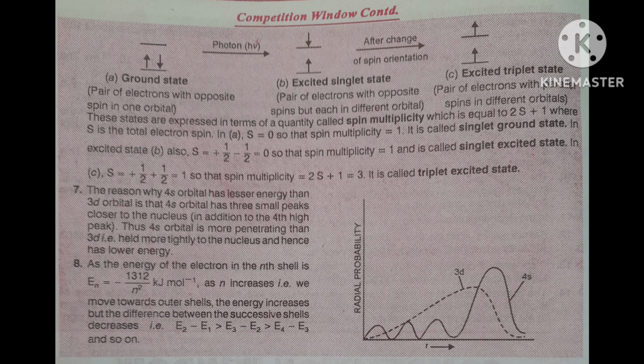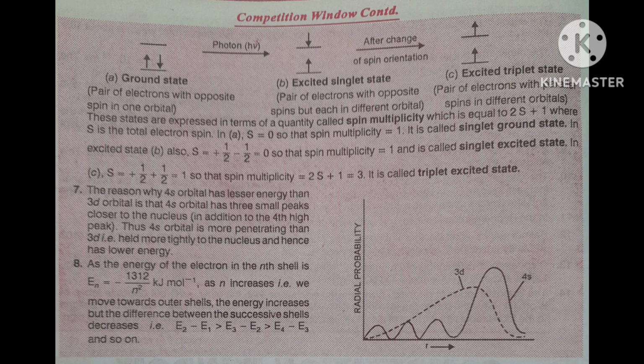These states are expressed in terms of a quantity called spin multiplicity, which is equal to 2S plus 1. This is called spin multiplicity.